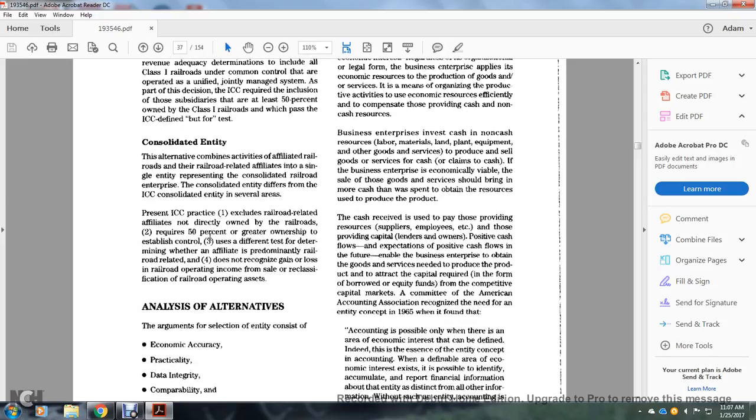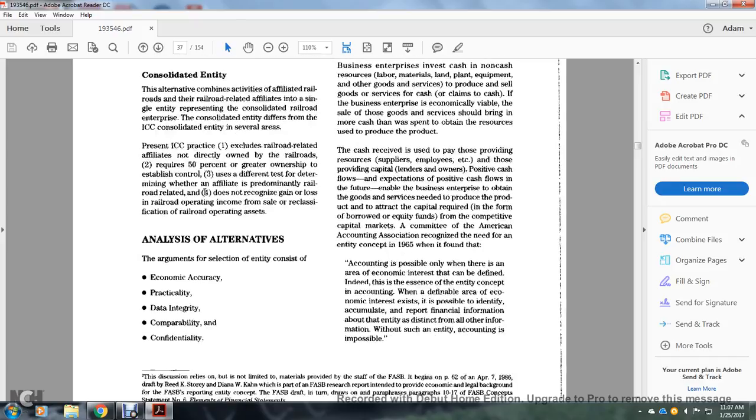Next, the consolidated entity, the alternative combining the railroad with its affiliated railroads and related affiliates into a single entity representing the consolidated railroad enterprise. This consolidated entity differs from the Interstate Commerce Commission's consolidated entity in several areas. First, the Commission's practice excludes railroad-related affiliates not directly owned by the railroads, but requires 50% or greater ownership to establish control.